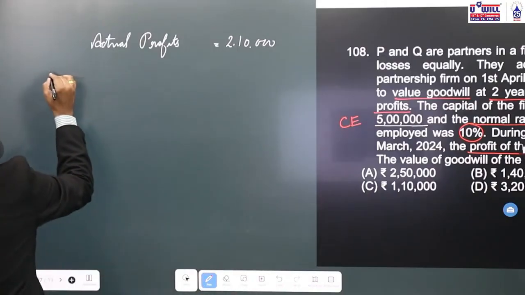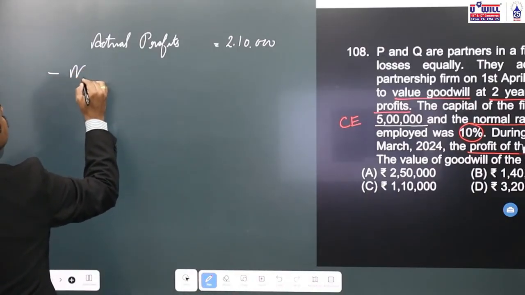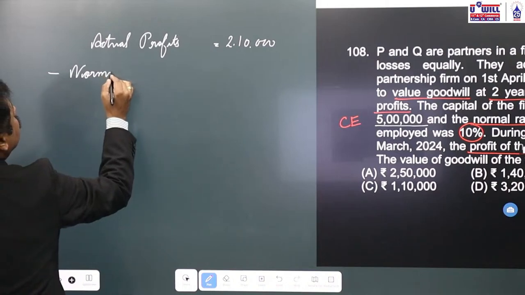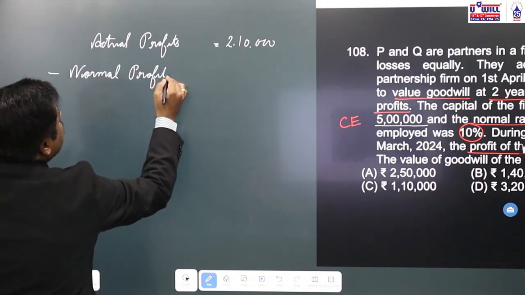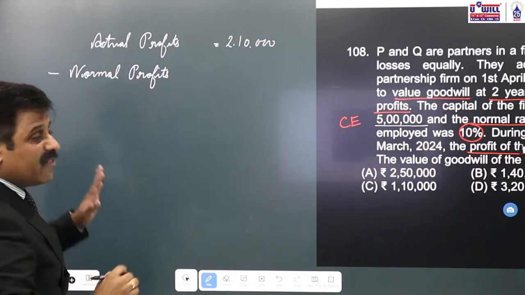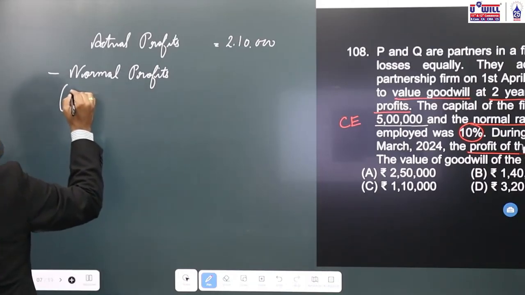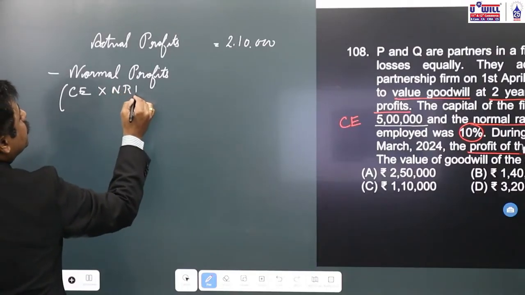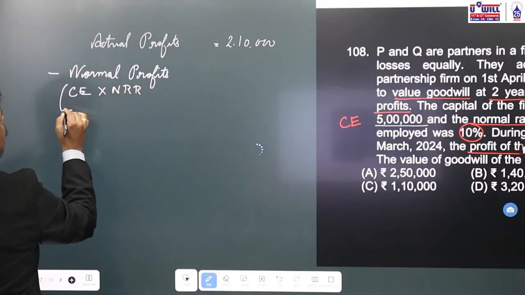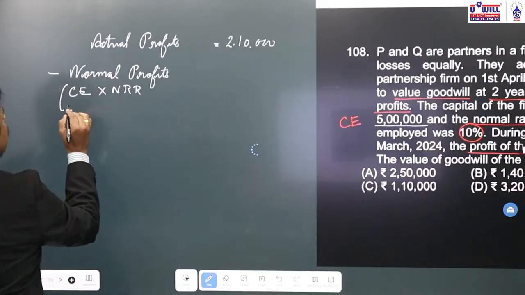From that, if you subtract normal profits, then we obtain super profits. Now, how to find normal profits? Capital employed into normal rate of return. That is equal to, what is the capital employed over here?